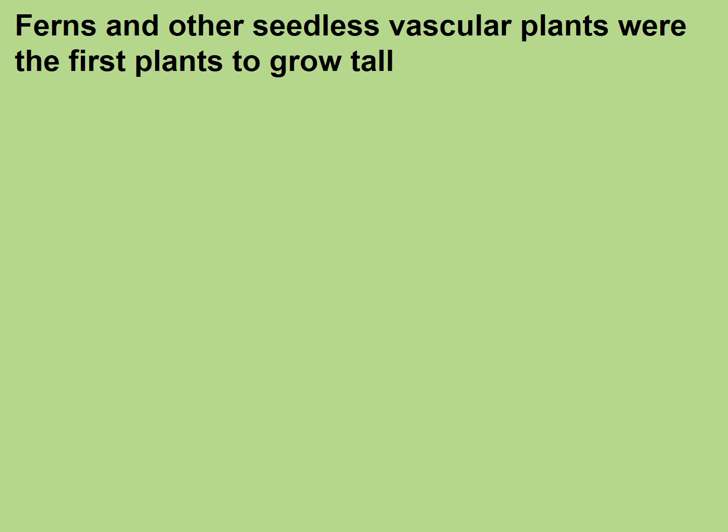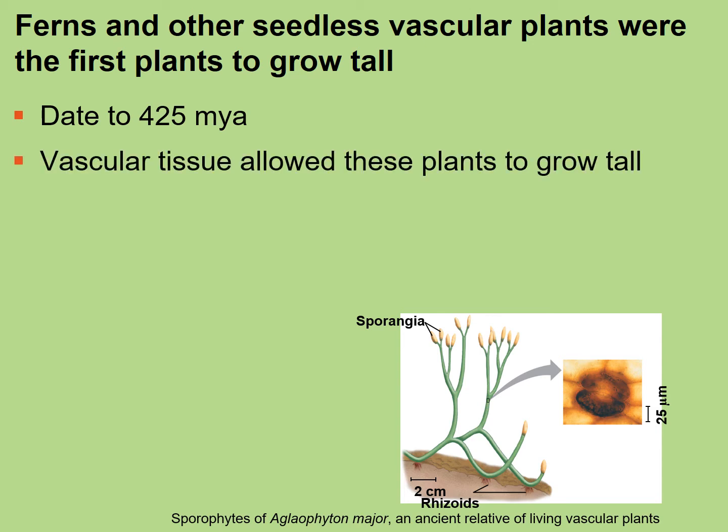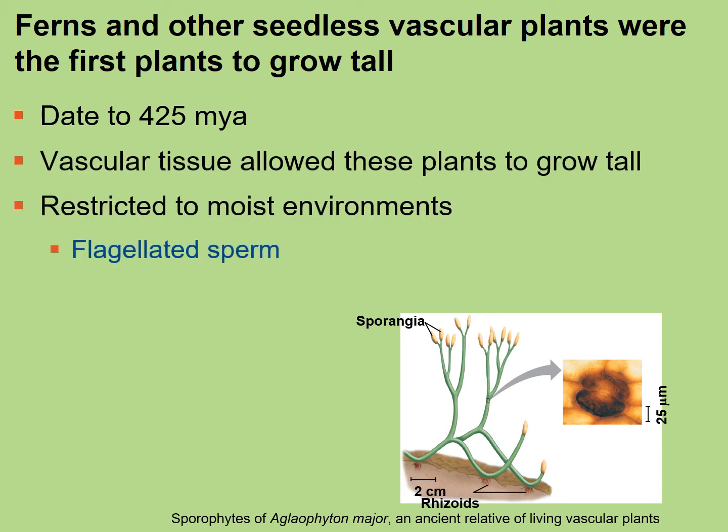Now we're going to move into the seedless vascular plants, but first we're going to talk about vascular tissue. Seedless vascular plants have vascular tissue, and vascular tissue allows the organisms to do a number of things. The earliest vascular plants date to about 425 million years ago. Vascular tissue allowed these plants to grow very tall. They are still restricted to moist environments because they do have flagellated sperm. Remember, the flagella need water so that they can swim and find the egg for fertilization to occur.